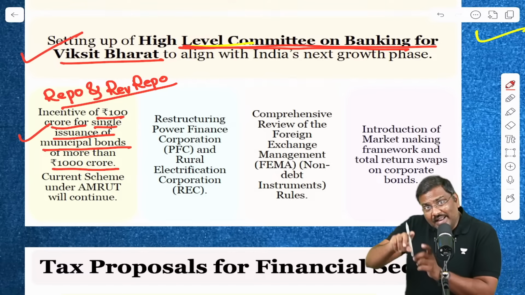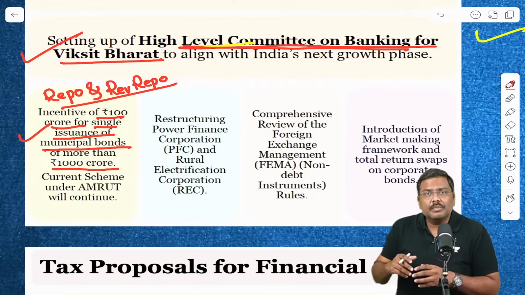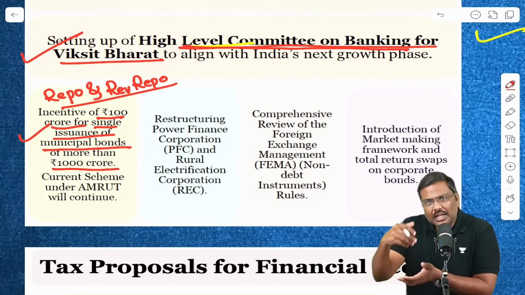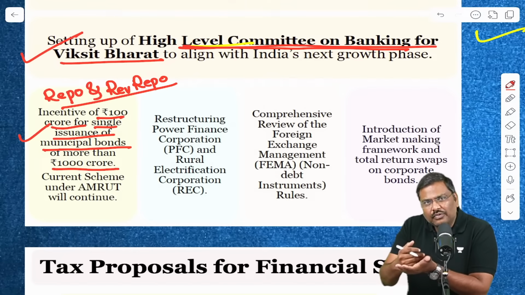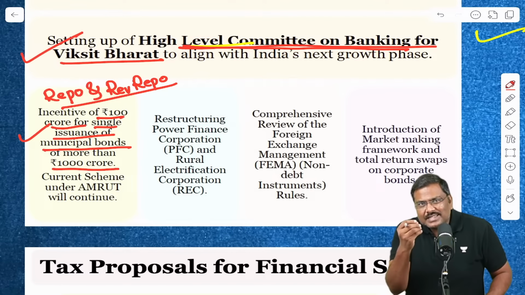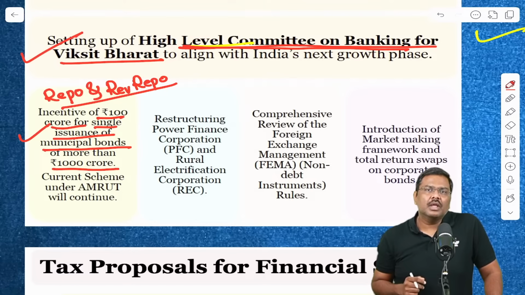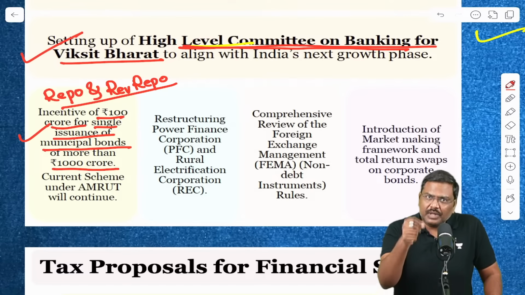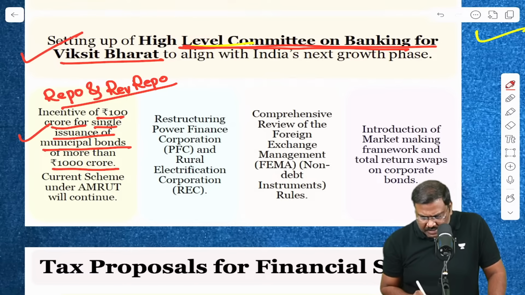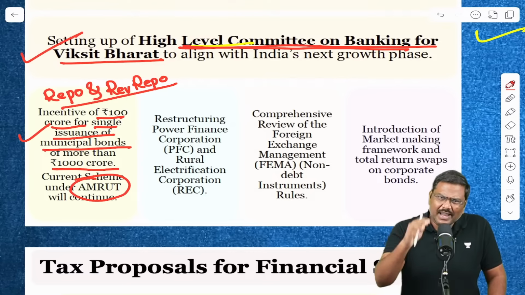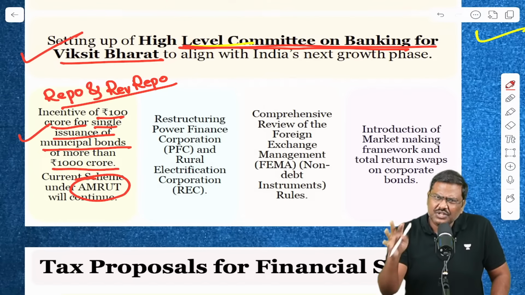Because the government will incentivize, municipalities will be more interested in issuing more bonds and collecting more funds, which will help them raise money for taking care of multiple projects. And like I said, there is already an initiative. Remember this. Under Amrut, there is already an initiative under which incentivization is done.